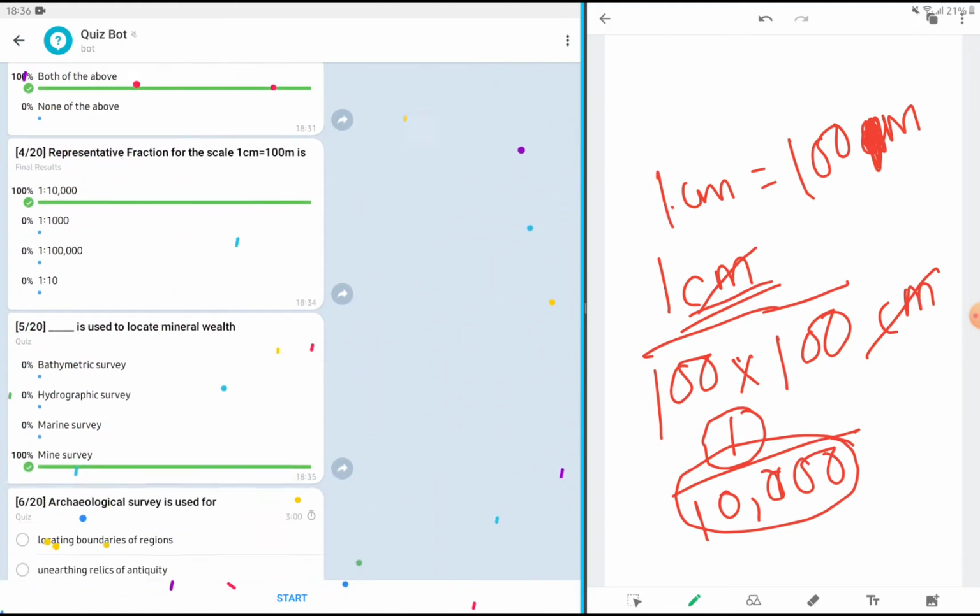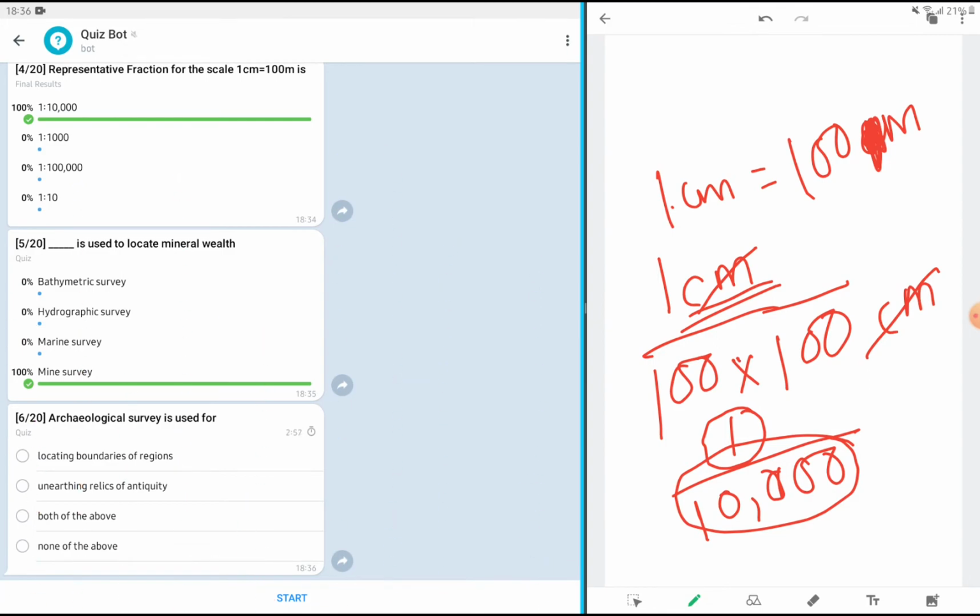Okay, let's jump on to the next question, which is: archaeological survey is carried out for, is used for. What do we use archaeological survey for? Locating boundaries of a region? No, that is cadastral survey. Unearthing relics of antiquity? Yes, old civilization that has gone underground. All the monuments which are underground are located by carrying out which survey? Archaeological survey. Therefore it is not both or none, it is unearthing relics of antiquity.